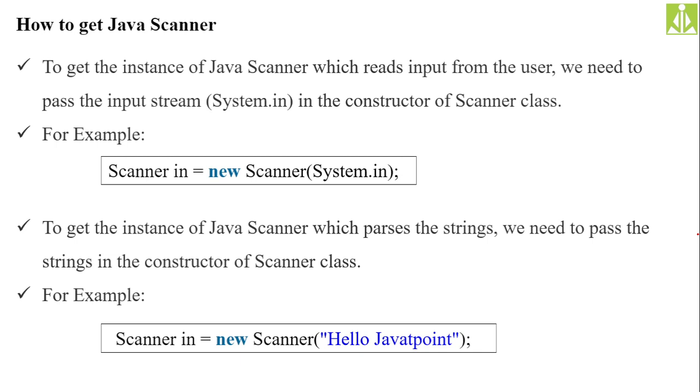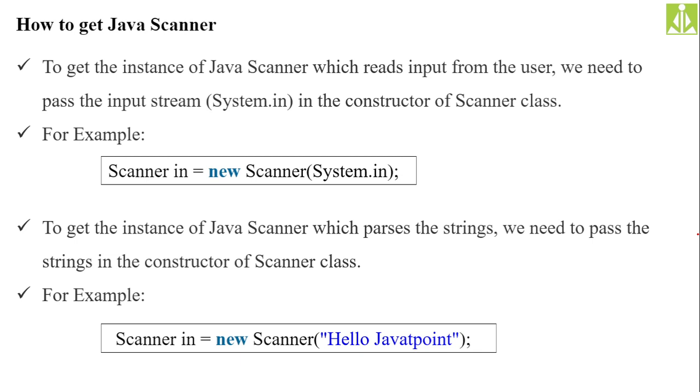The purpose of using those methods is that they will parse the stream into primitive types. Whatever you generate on the output screen will be like System.in, which we call standard input. That System.in stream you need to pass when you are creating the object of the Scanner class.